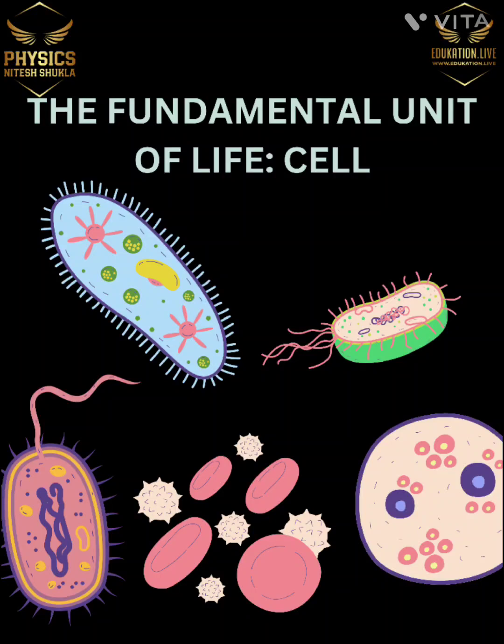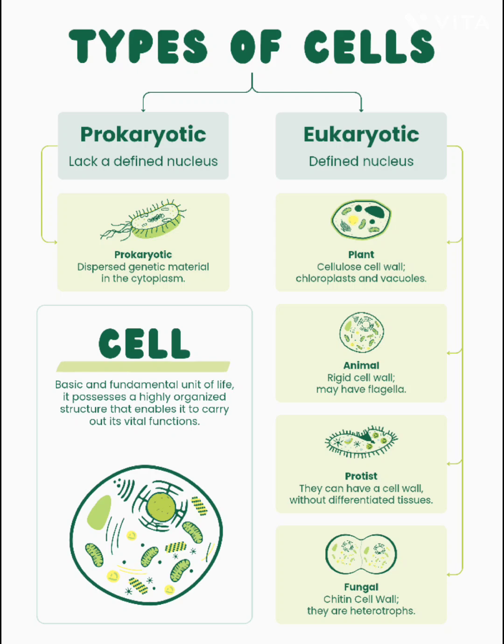So, today we will be studying the fundamental unit of life, which is called the cell. There are various types of cells present in our body which make up the tissue. The types of cell are, first, prokaryotic cell and, second, eukaryotic cell. Prokaryotic cell is the cell that lacks a defined nucleus and the eukaryotic is a cell that has a defined